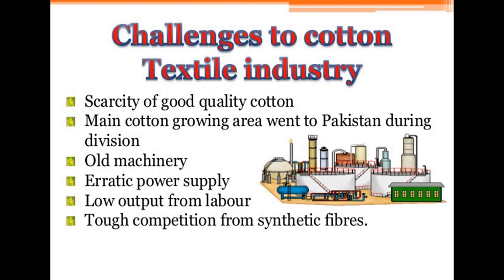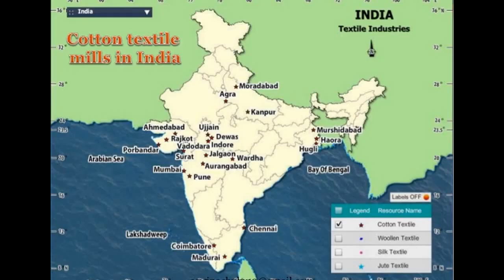They are not using many good and modern techniques to make it work. Then there is a lot of erratic power supply, low output from laborers and tough competition from synthetic fibers. So these are a few of the challenges. Now in the cotton textile industry, you can see these areas where it is being manufactured and these industries are set up. These are the places.